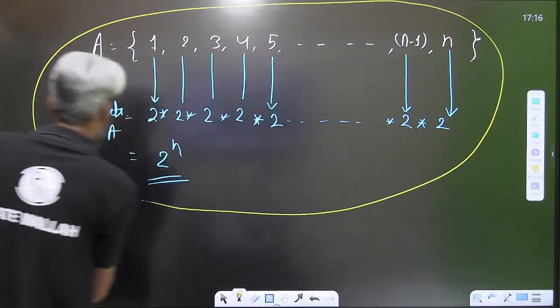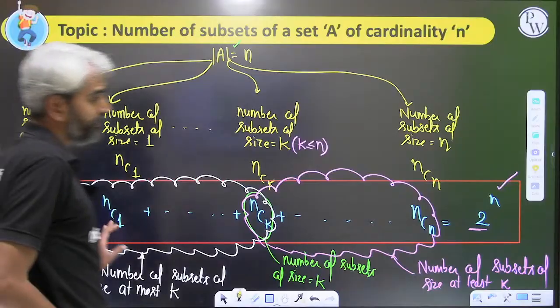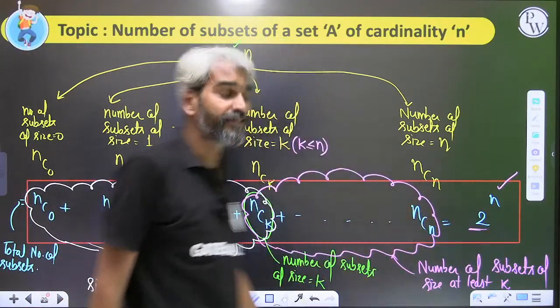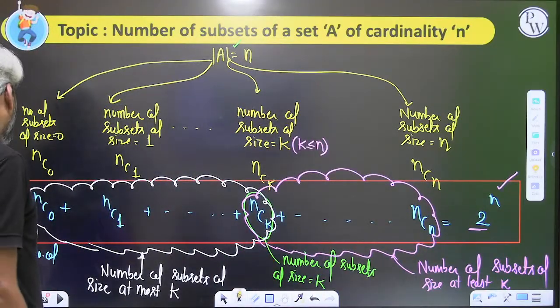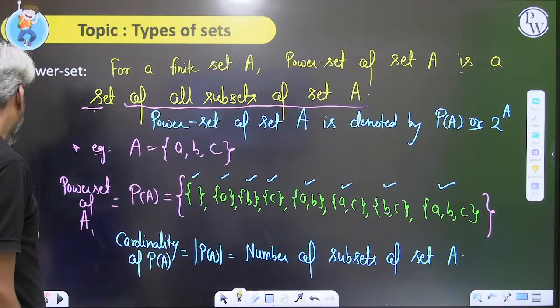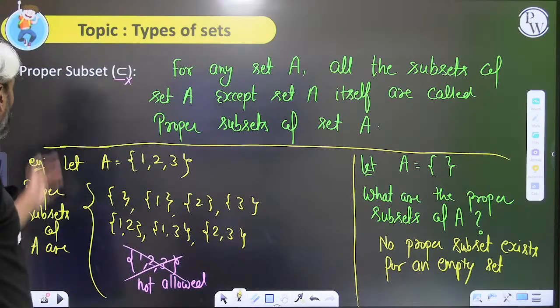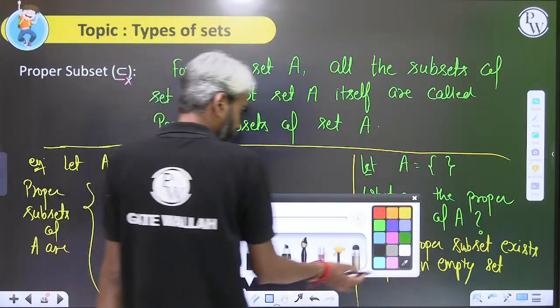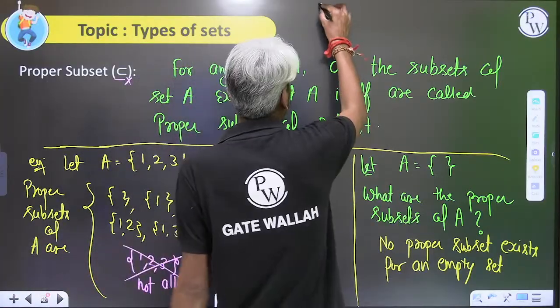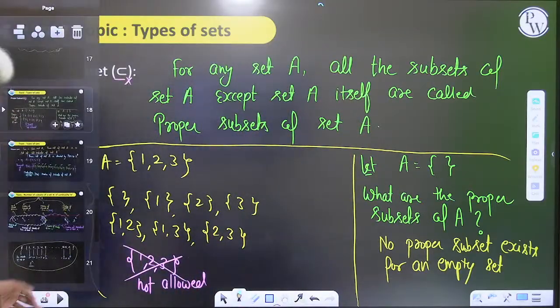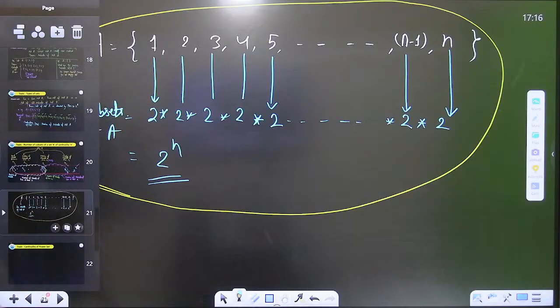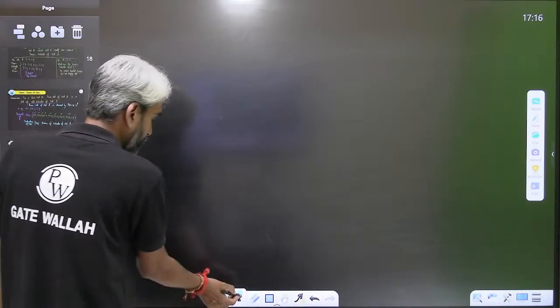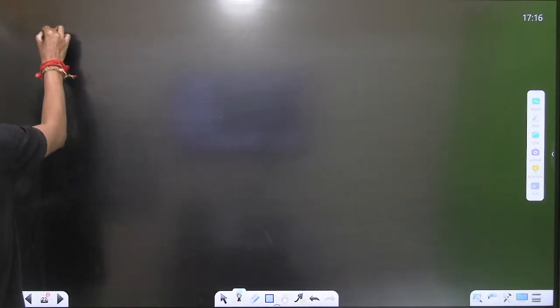Okay. Now if we know the total number of subsets of set A, can you please provide the answer and tell me how many proper subsets there are for set A? You can obviously give the answer, or if you want you can give this answer after the discussion of the number of subsets. Next note.